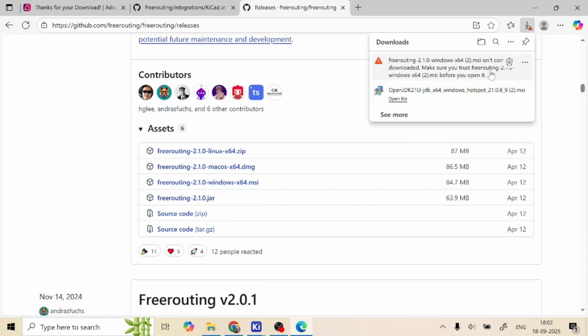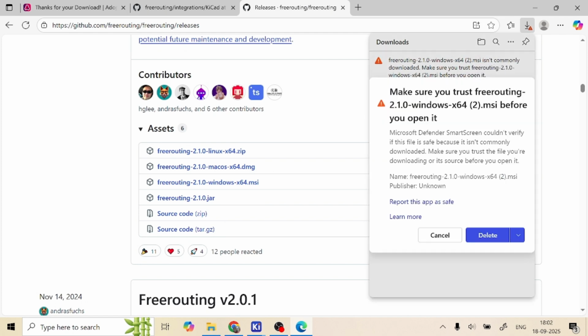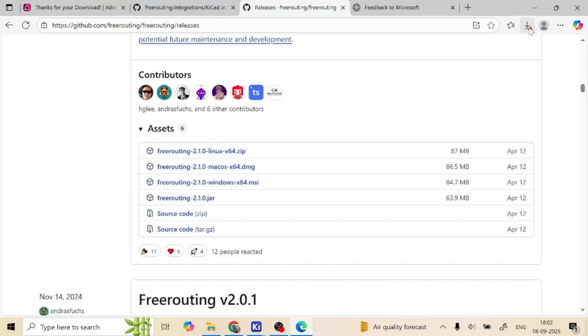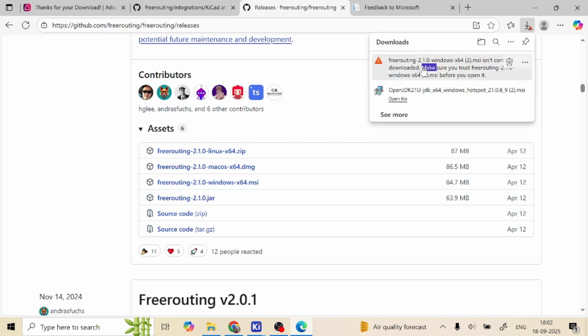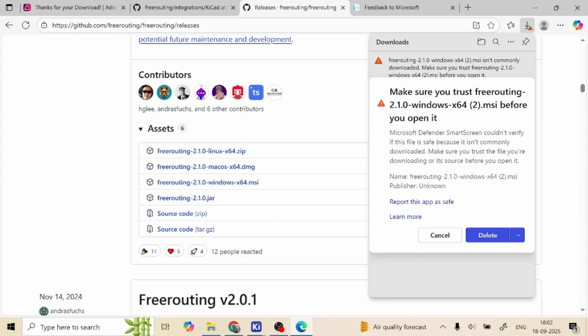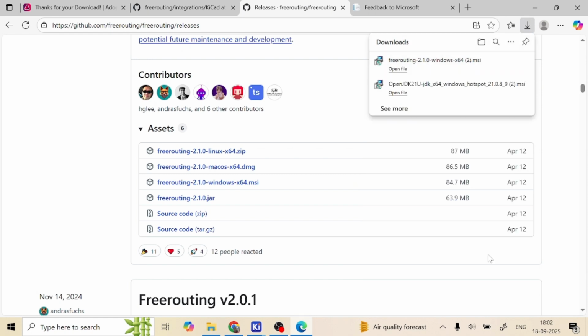After downloading, click on this. It is a trusted one, you can trust it. You can report this app as safe. Click on keep anyway.